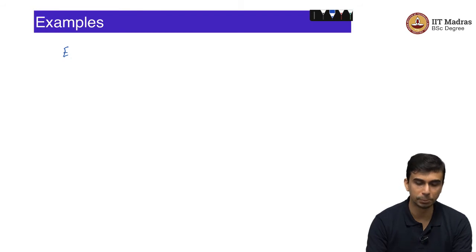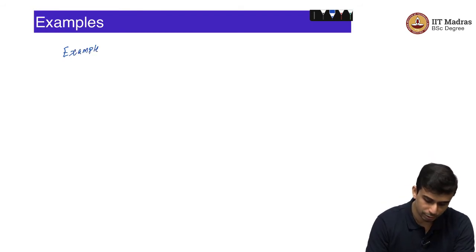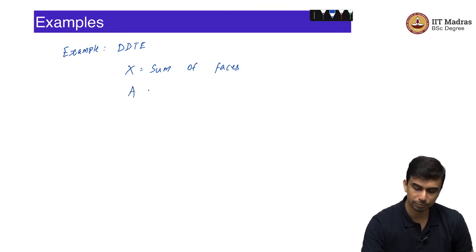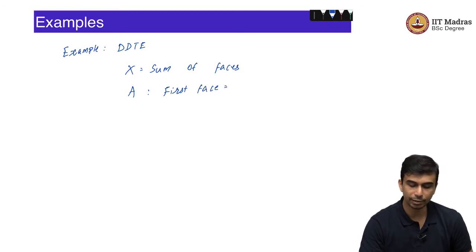Let us have some simple examples. Let us do the example of the double dice throw experiment again. Let us say you want to know the expected value of the sum of the dice, or let us say X is equal to the sum of the faces that you see, and let us say A is the event given by, let us say, first face is equal to 2, right.